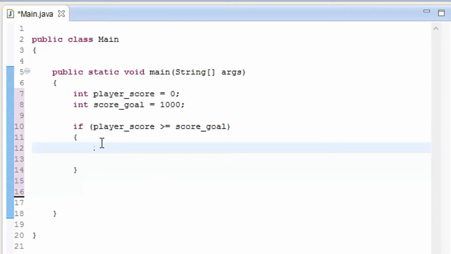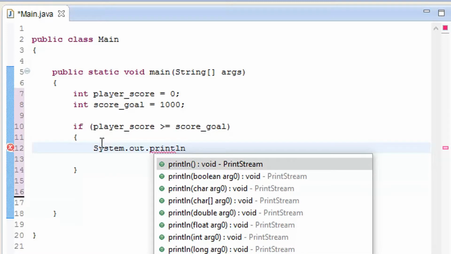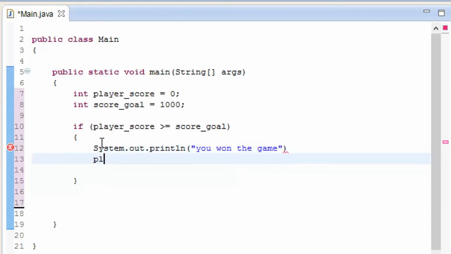So next I'm going to type System.out.println, and inside the brackets I'm going to type "you won the game", and inside here I'm going to set player score equal to 0. So once it shows "you won the game", after that it is going to reset the score to 0. Then it will proceed to another line. Here I'm getting a warning, which means I have not added a semicolon, so that's the sign to help me out.